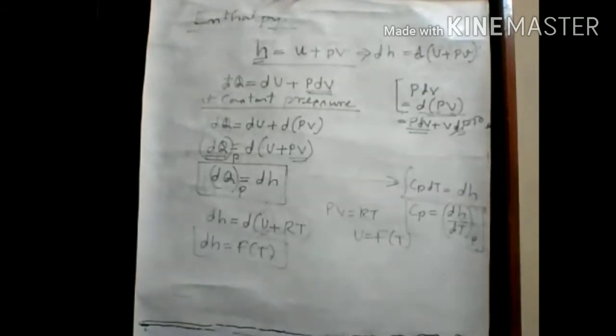Now another important term is energy of an isolated system.